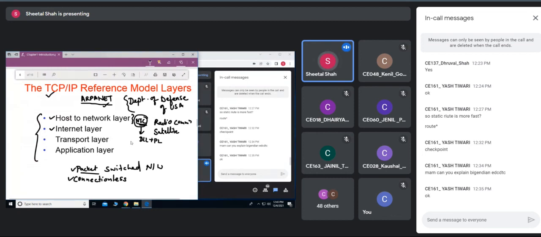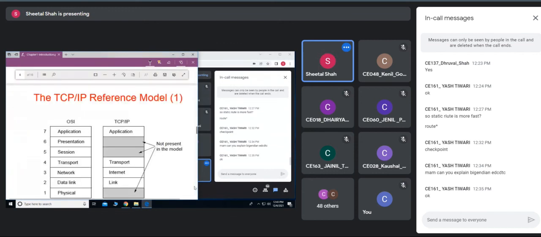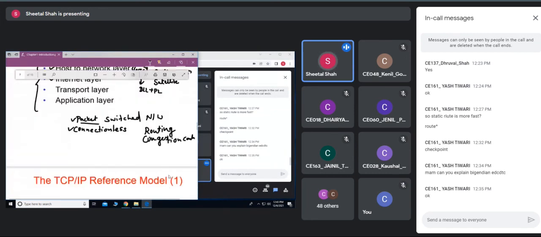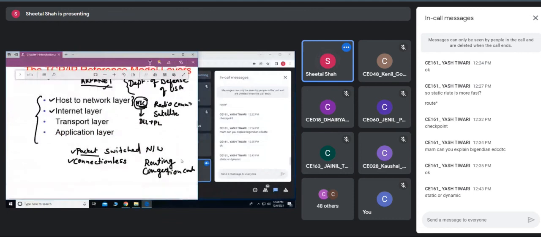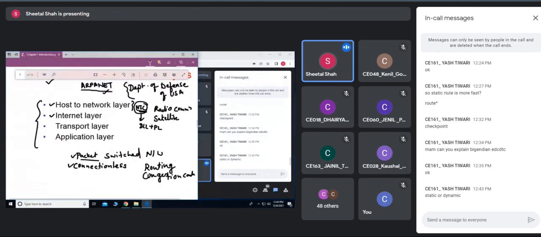The main function of this internet layer is the routing of the packets as well as congestion control. In the OSI reference model, what we have studied is that the network layer can have either static routing or dynamic routing, whereas here it is not so. It is connectionless, so it would always be dynamic. It does not decide the route before the transmission.